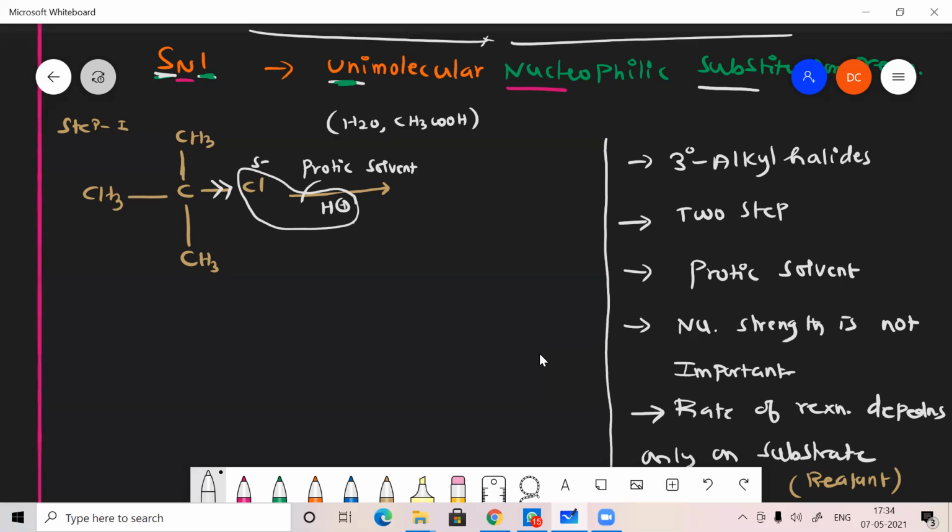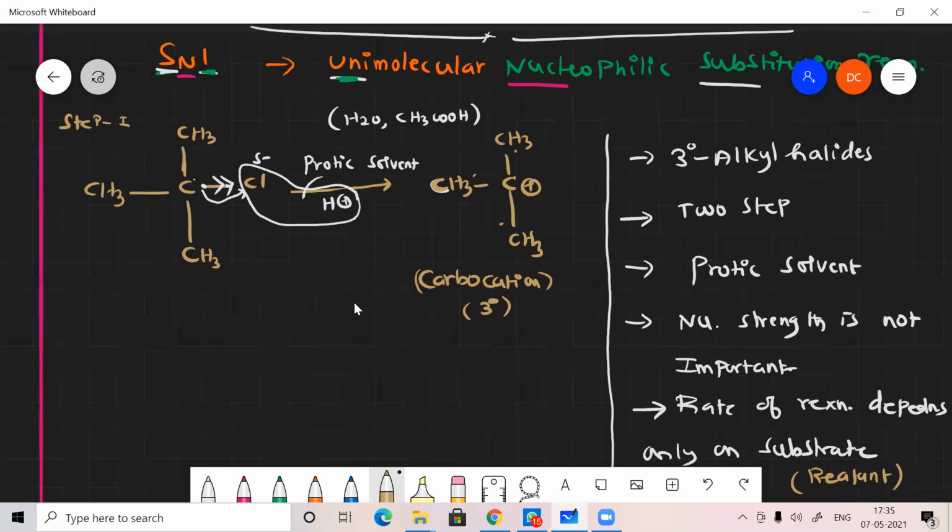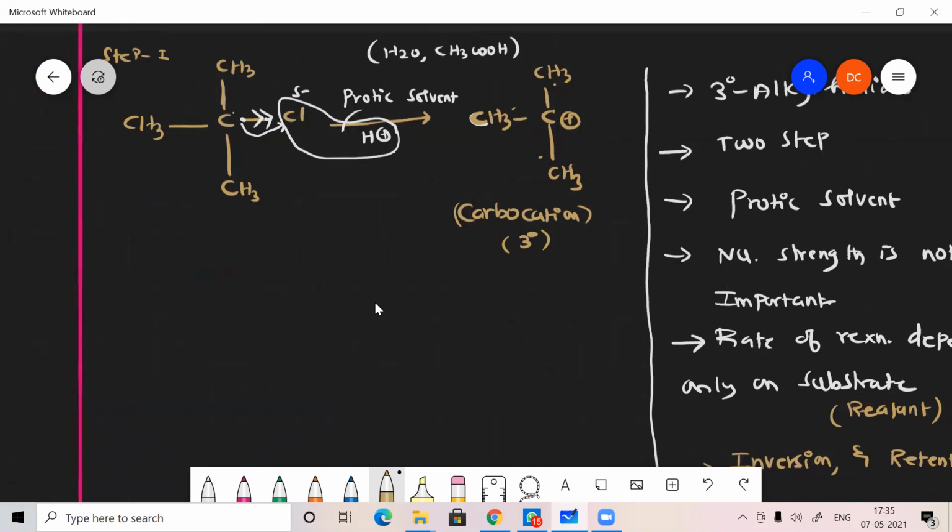The 2 electrons will be taken by this chlorine, so that's why it gets a positive charge here. So now my product is CH3, C, CH3, here also CH3, and here I get a positive charge. This is what I got, a carbocation. We know that it is a 3-degree carbocation. The carbon is directly attached to 1, 2, 3 carbon atoms, so it is a 3-degree carbocation. 3-degree carbocations are very reactive, we know that. So once the nucleophile comes, it suddenly attacks to form a bond.